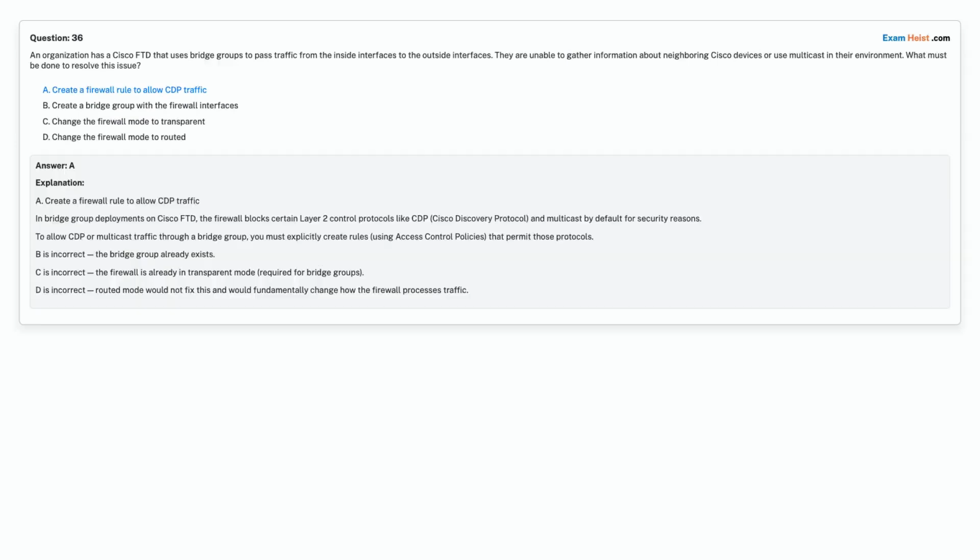Correct answer is Option A. Create a firewall rule to allow CDP traffic.